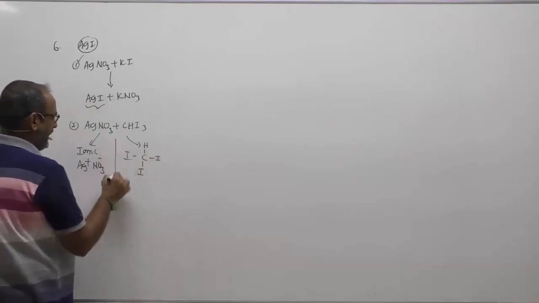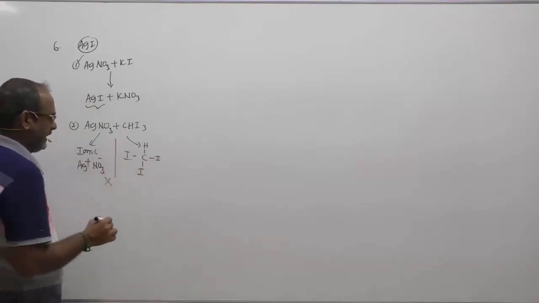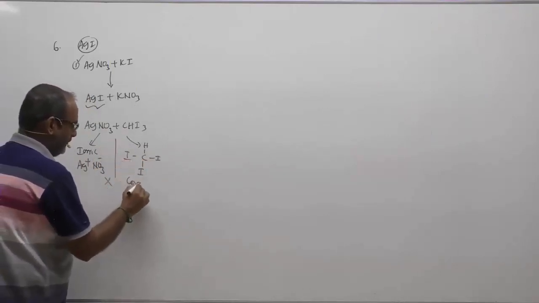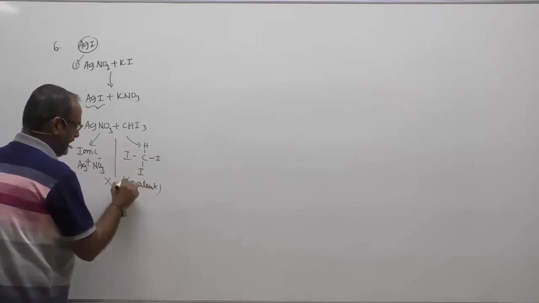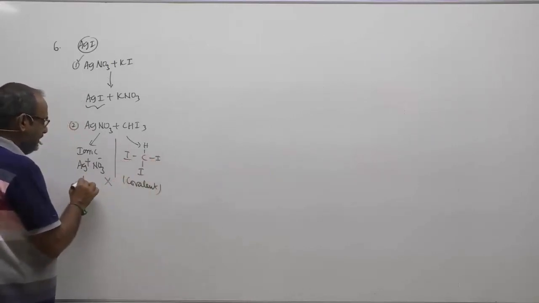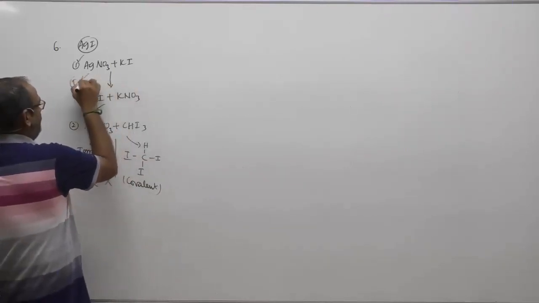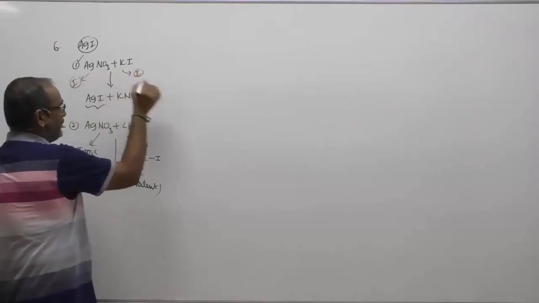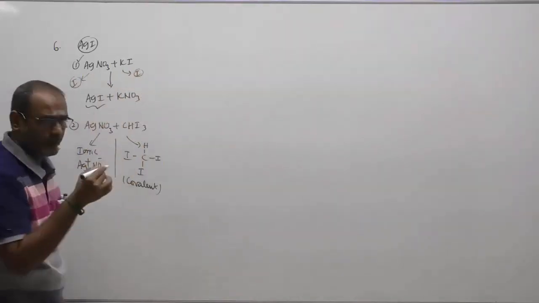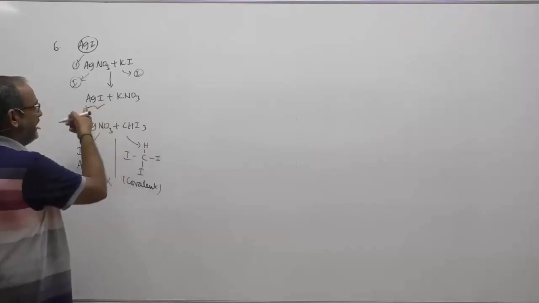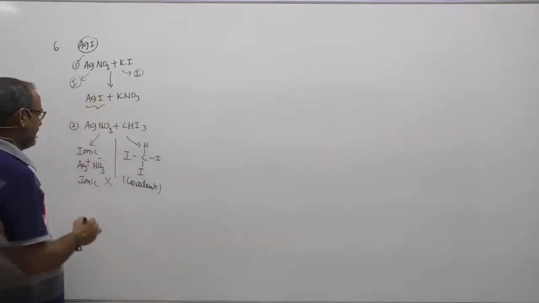This reaction will not occur. Whereas in the previous case, both are ionic. They will dissolve to form ions, and the oppositely charged ions combine to form silver iodide and potassium nitrate.